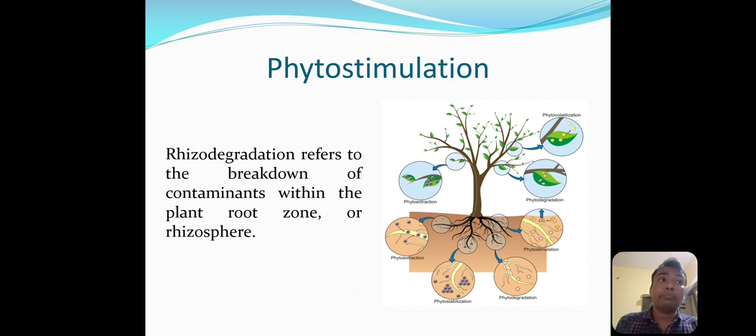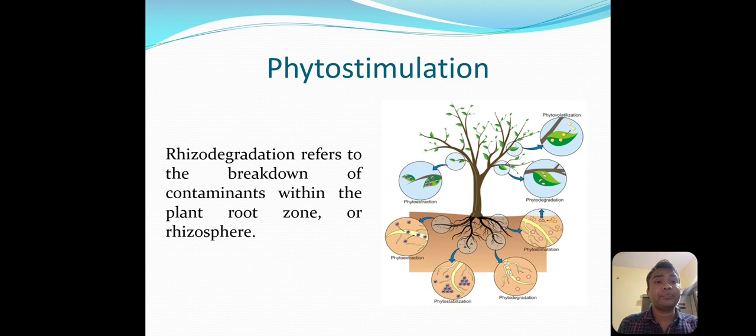Here the microbes degrade the contaminants present in the rhizosphere, but these microbes are stimulated or activated by the plants, and that's why the degradation of heavy metals takes place. That's why this method is called phytostimulation.